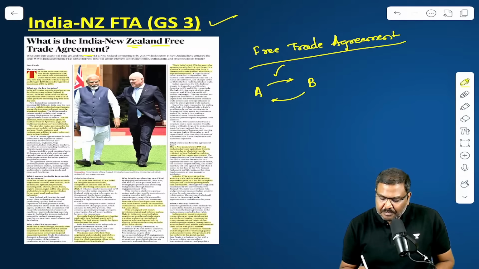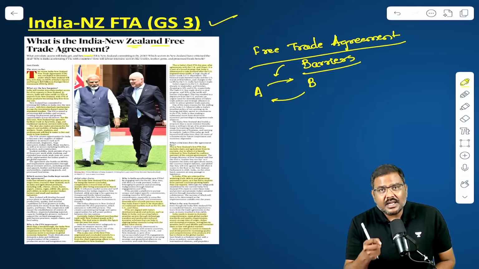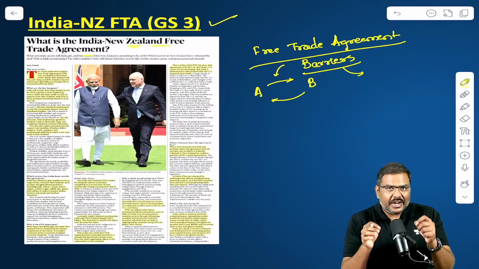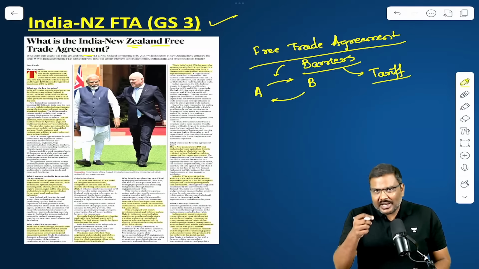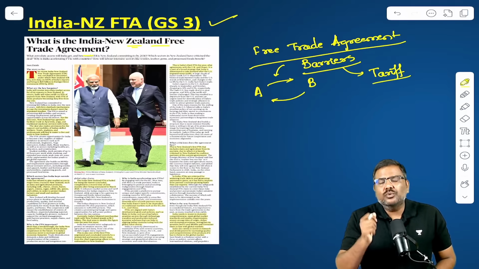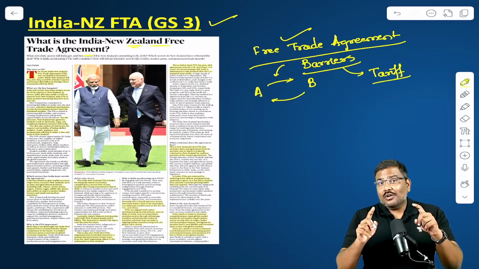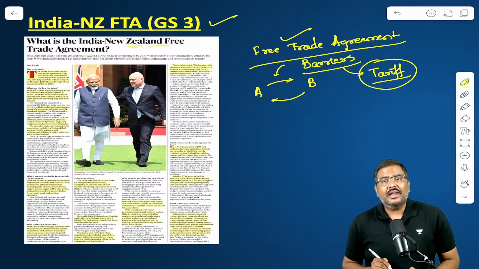Now there will be a lot of barriers. What do you mean by barriers? Barriers are essentially restrictions. For example, most of the times the trade agreements focus on tariff barriers. Tariff barriers essentially refer to the taxes. When India will import something, India will impose a tariff on this, that is basically the duties. Now, under the concept of trade agreement, generally, not always, generally, the focus is on reducing or eliminating the tariff